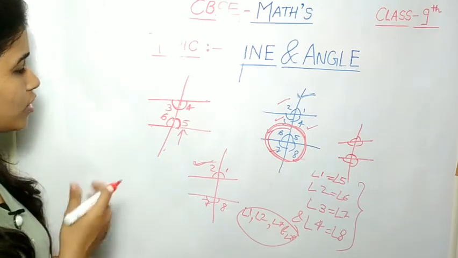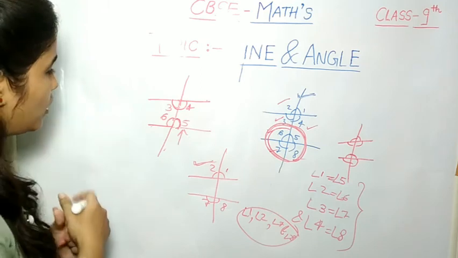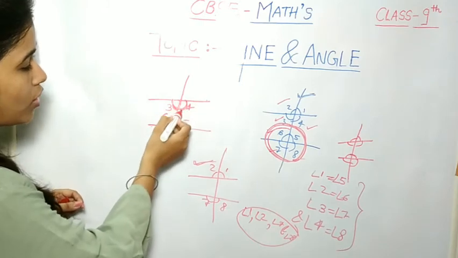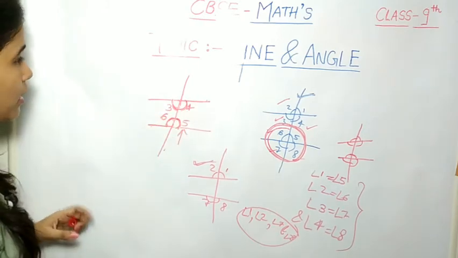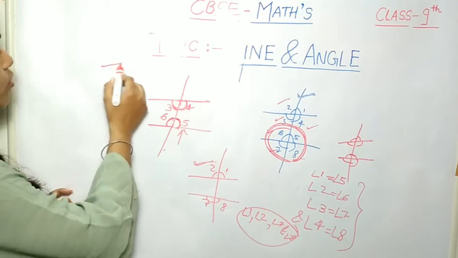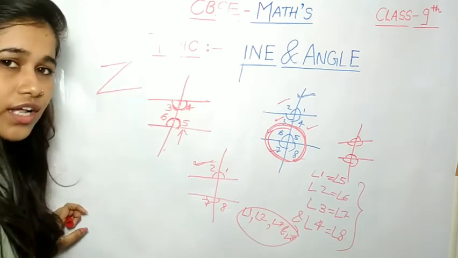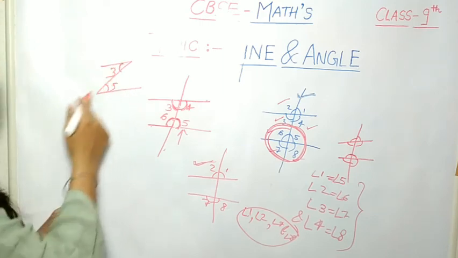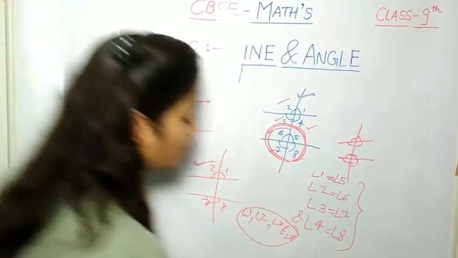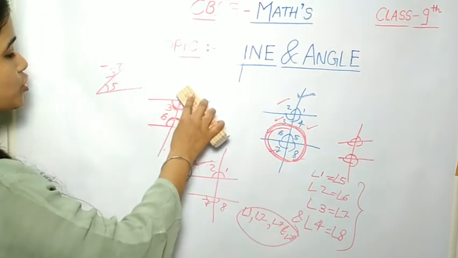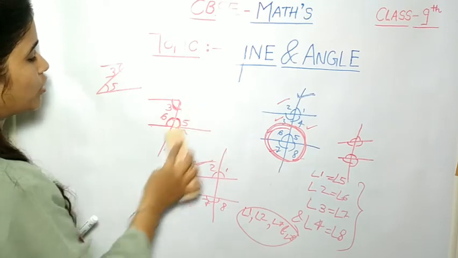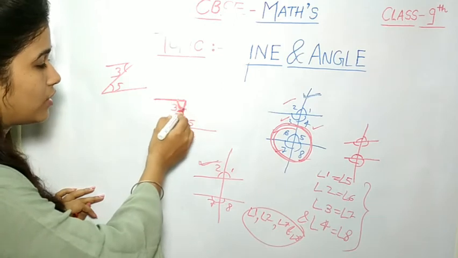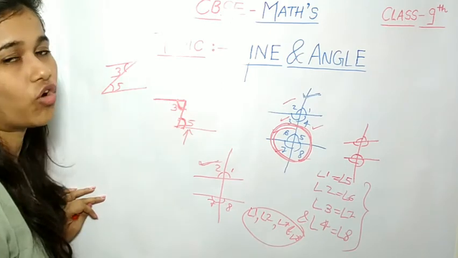Now how do we know what the interior alternate angle is? Interior alternate angles are angle 3 and angle 5, and angle 4 and angle 6. How can we remember? Suppose the Z symbol shows the interior alternate angles. Here is angle 3 and here is angle 5, so angles 3 and 5 are alternate angles. If we remove this portion from the diagram, you can easily see a Z symbol appears. Angles 3 and 5 are the interior alternate angles.